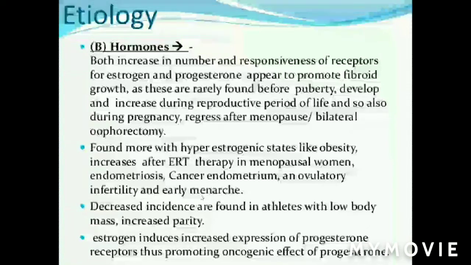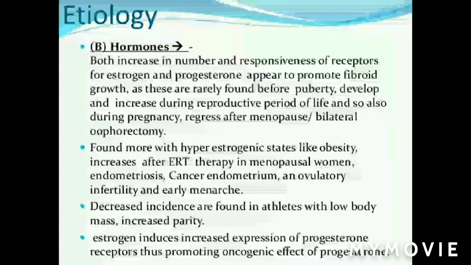How early menarche? A girl is more and more exposed to estrogen because of early menses and more menstrual cycles compared to a woman who is having a normal menarche period. Decreased incidence is also found in athletes. This also gives the importance that low body weight in athletes as well as increased parity have less chance of getting fibromyoma. Low body weight means low adipose tissue, hence conversion to estrogen will be less compared to normal or excess body weight.